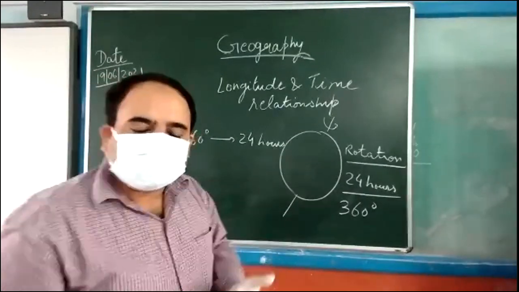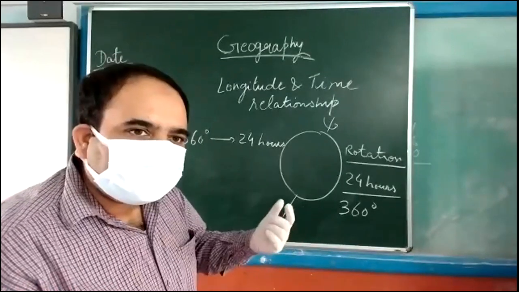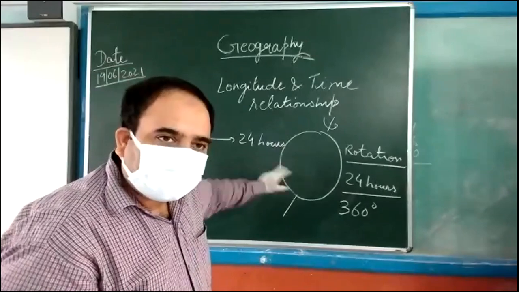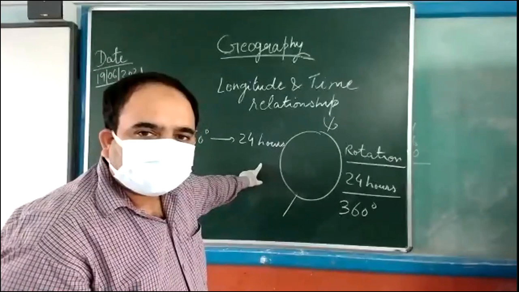So 1 degree in how many hours? Accordingly it will be calculated. Are you able to understand? 360, 24 hours.